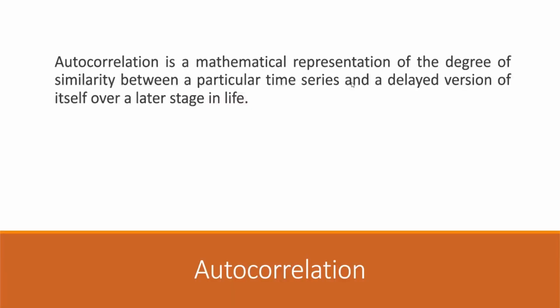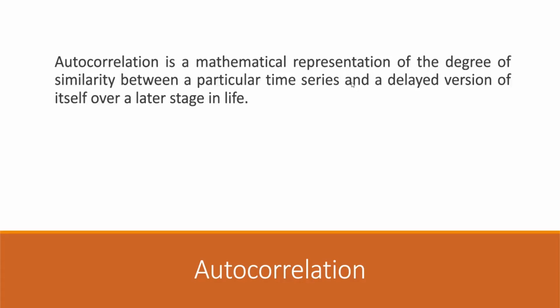So, autocorrelation is a mathematical representation of the degree of similarity between a particular time series and a delayed version of itself over a later stage in life. In theoretical, it is similar to correlation between two different time series. But autocorrelation uses the same series twice instead of different series, once in its original form and once with one or more time periods of delay.